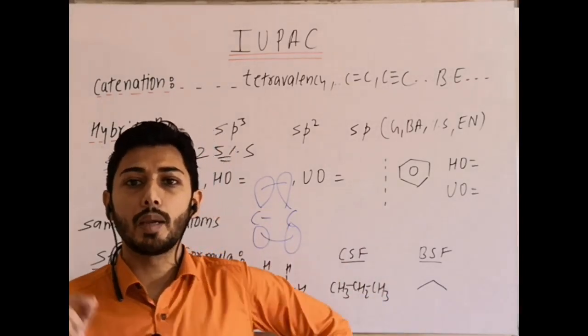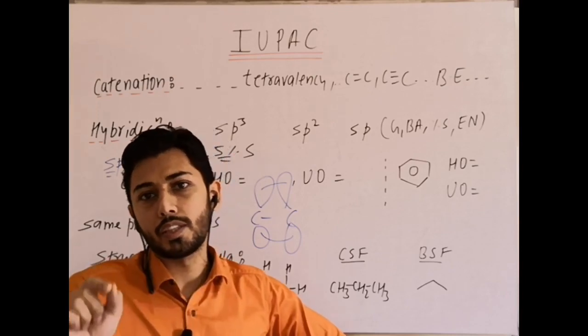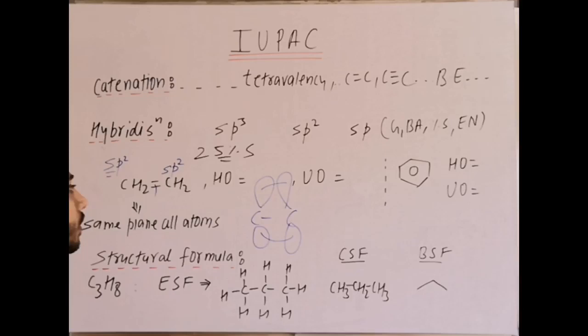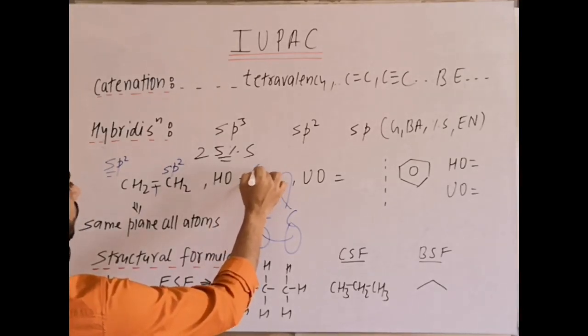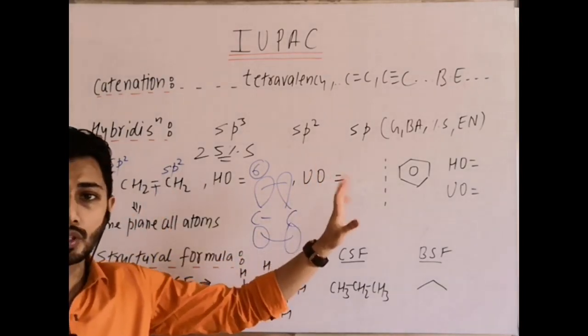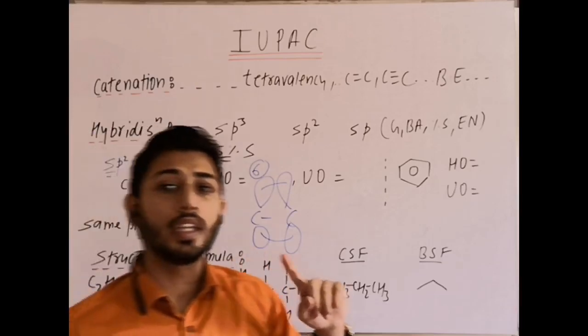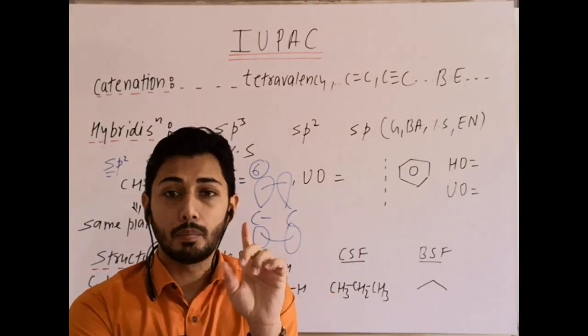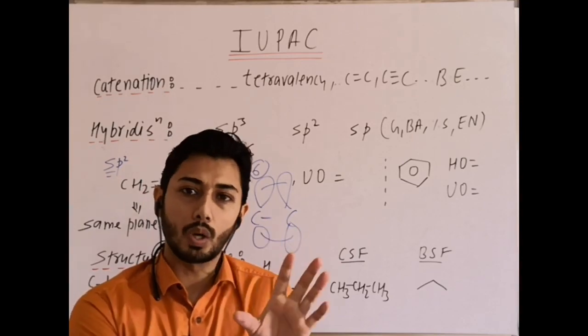But carbon is using its hybrid orbitals, that is sp2 plus sp2. That means 3 plus 3, 6 hybrid orbitals in this molecule. Clear? And then how many unhybrid orbitals? Firstly hydrogen uses its pure s orbital, that means 2 plus 2, 4 unhybrid orbitals of hydrogen, plus carbon is participating with 3 sigma bonds, and the pi bond is due to pure p orbital.